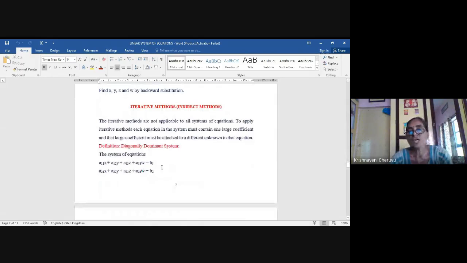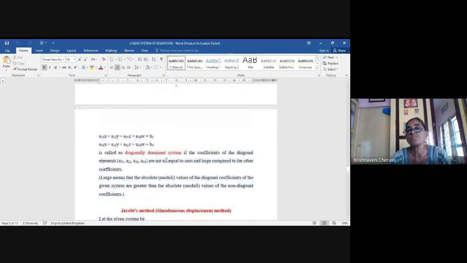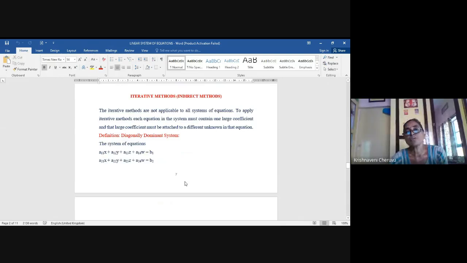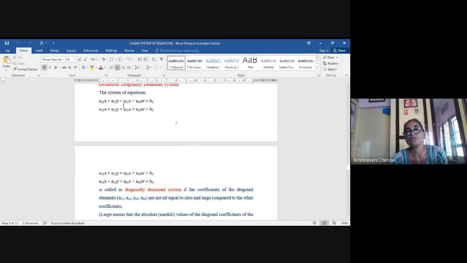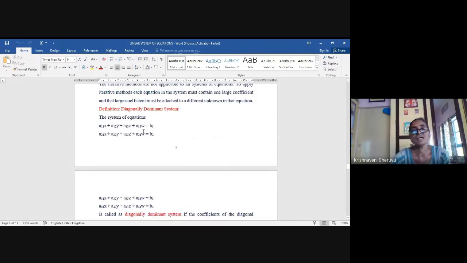Jacobi's method. Okay, so before going directly to Jacobi's method, you must be thorough with 2 different definitions. First of all, when do you say that a system is diagonally dominant? You have a system of 4 equations in 4 unknowns: equation 1, equation 2, equation 3, equation 4. Here the 4 unknowns are x, y, z, w.